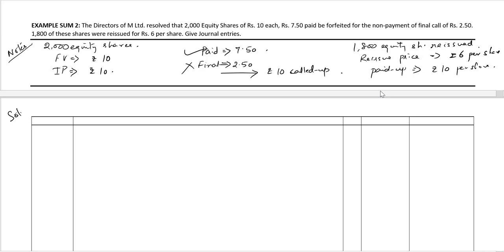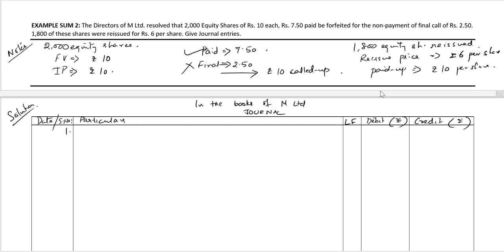So let's go on to pass the journal entries in the books of M Limited. Journal. We have date, serial number, particulars, LF number, debit rupees, and credit rupees.